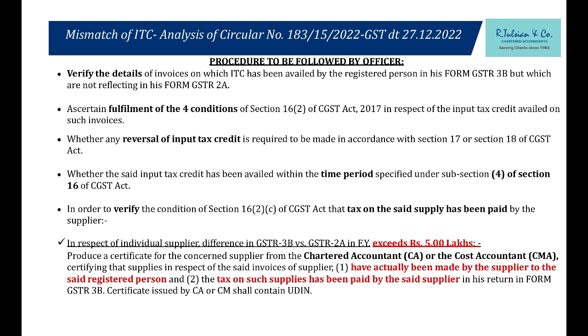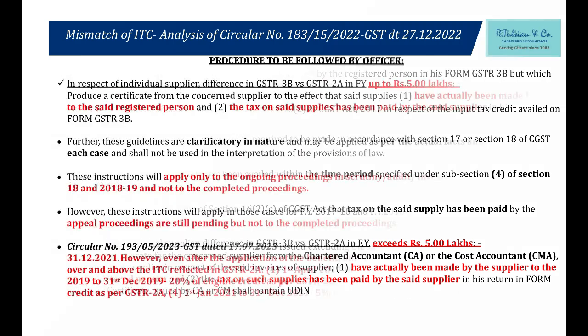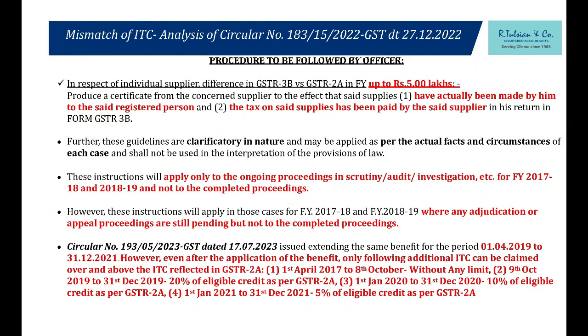If the tax mismatch is more than 5 lakh rupees for that particular one party for 17-18, 18-19, get that certificate, get it attested, show it to the department. He will verify whether it is blocked credit, whether it is time barred, etc., and he will drop the proceeding in regard to this point. If the mismatch, 2A versus 3B, for one particular party for 17-18, 18-19 is up to 5 lakh rupees, you can get the certificate from the vendor itself.